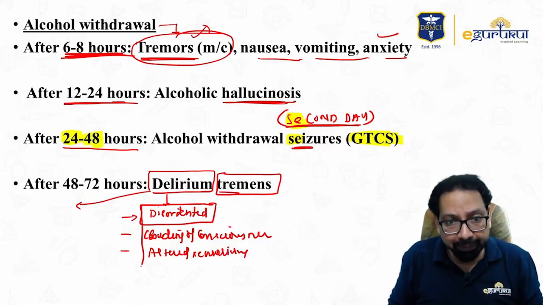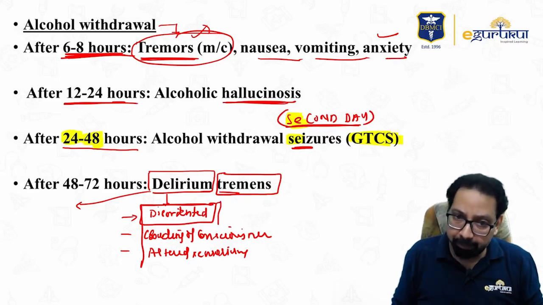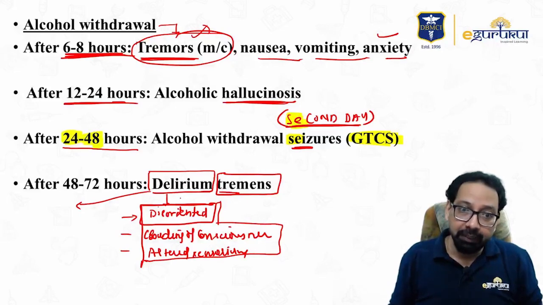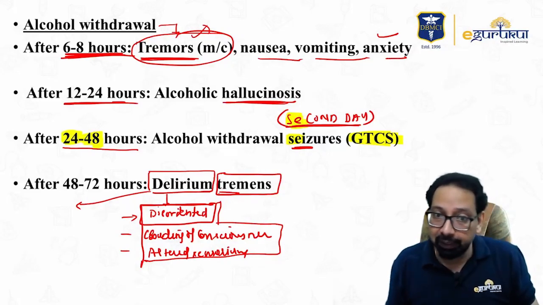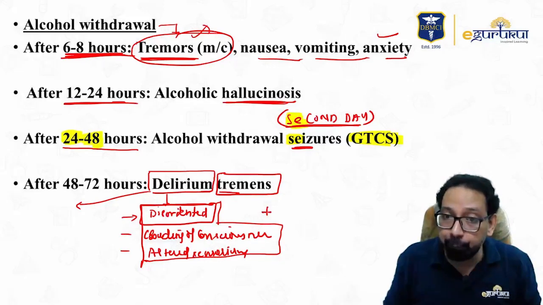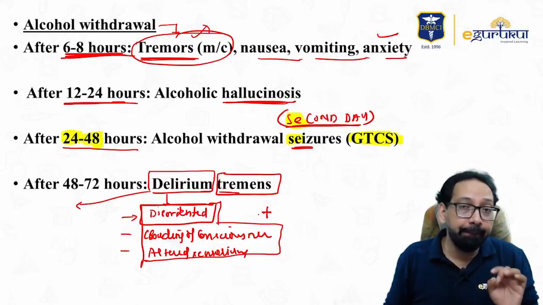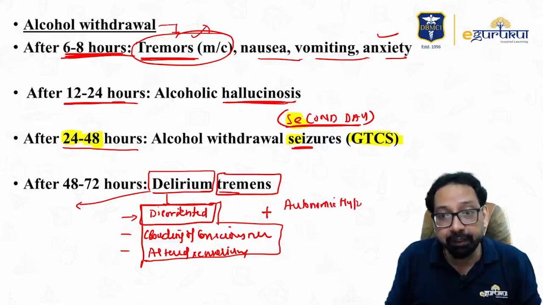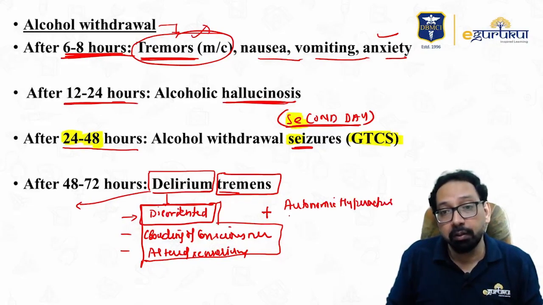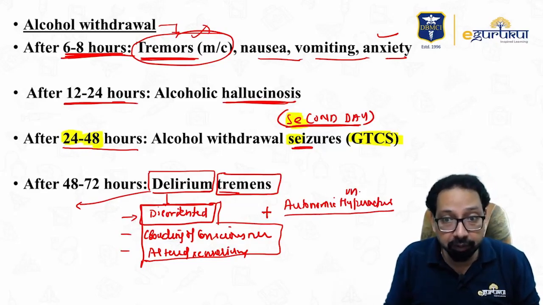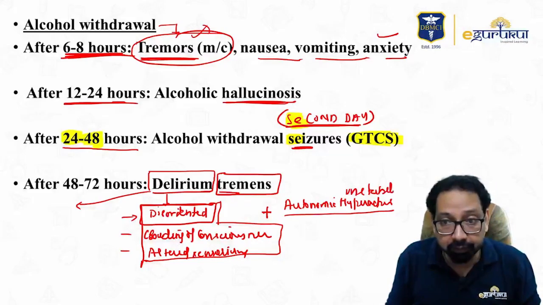So, if you find these words, disoriented to time, place, person, clouding of consciousness, altered sensorium, yes, you will mark the answer delirium. Okay. But if in a question you find that the patient is also having autonomic hyperactivity or instability, sometimes the word used is instability.